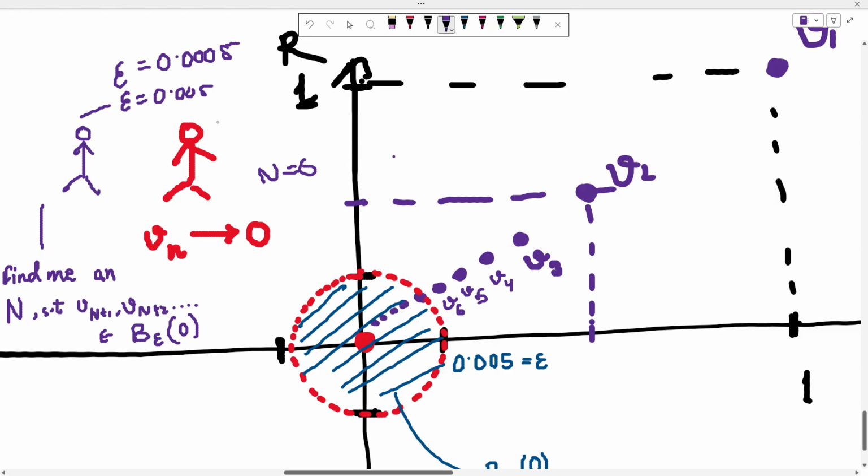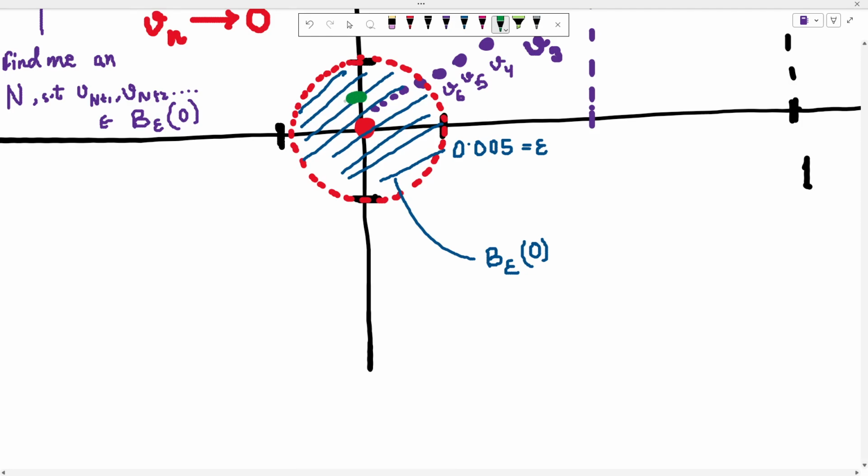So what this red guy will do, he will again start to make some calculations, because now the epsilon has gone down, so this neighborhood has also gone down. Let's say the neighborhood now is something like this.